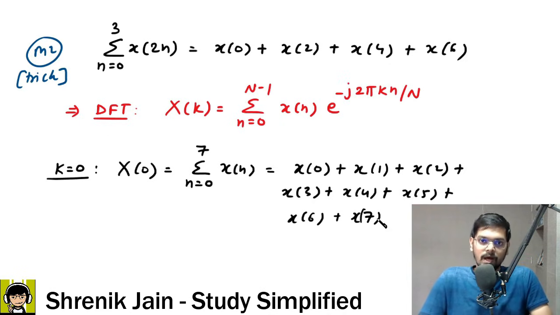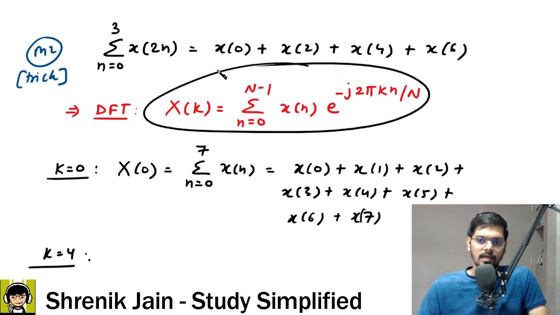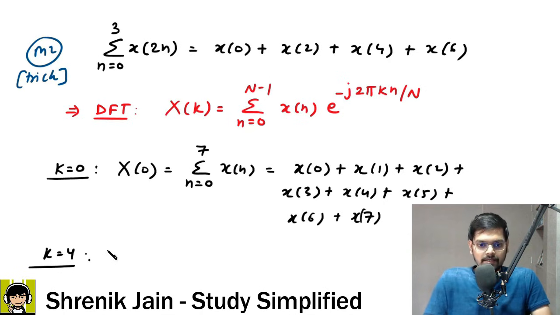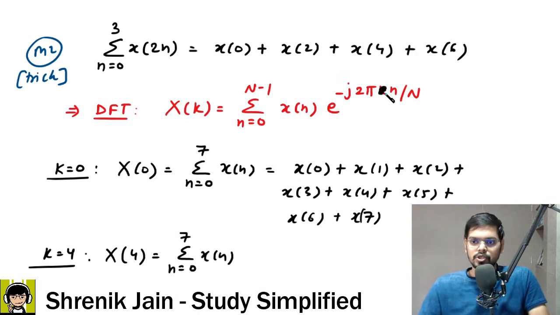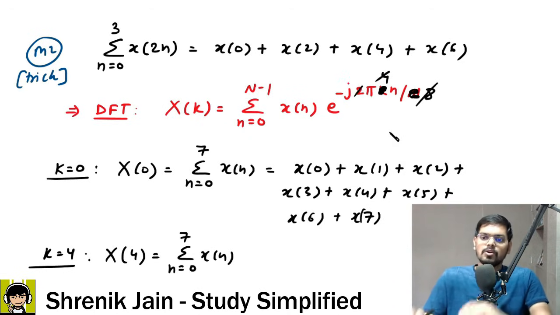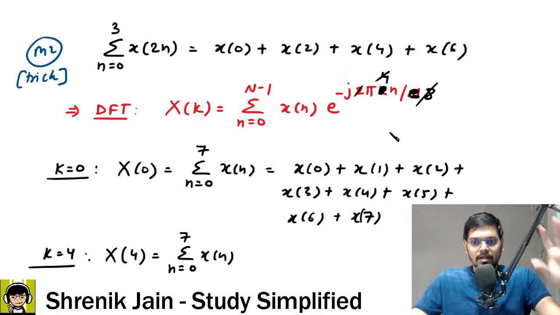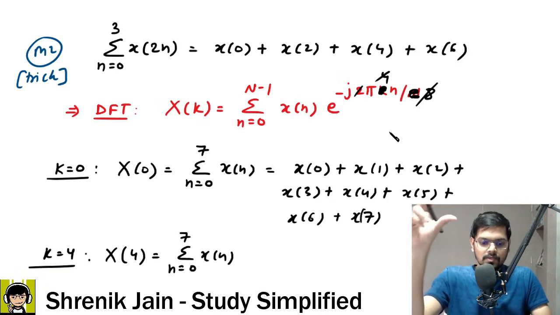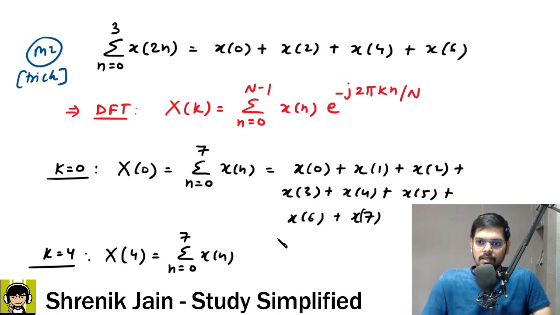The point is, now substitute k equal to 4 again in this formula and see the magic. If I substitute k equal to 4, then capital X of 4 is equal to summation n going from 0 to 7 of x of n into, when k is 4 and capital N is 8, this 4 into 2 over 8, the 8 is gone, e to the power minus j pi n is left, which is nothing but minus 1 to the power n, correct? Now do the expansion and see the magic.